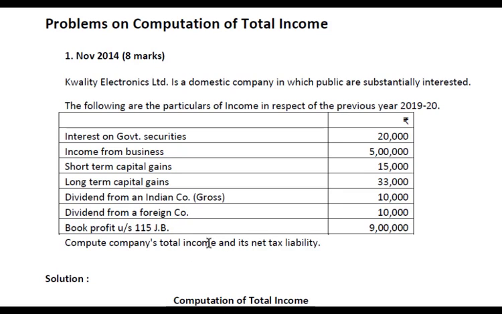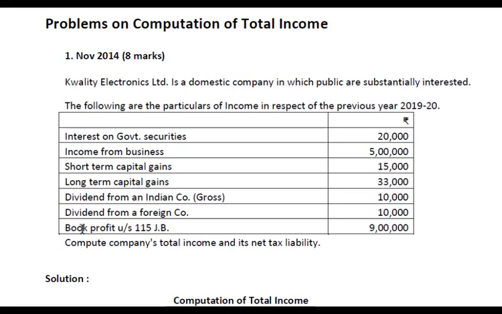So here first we have to compute the total income of the company, and then as the book profit is given here, on total income we shall compute the tax liability at normal rates. As this is a domestic company, tax rate will be 25% on the total income.